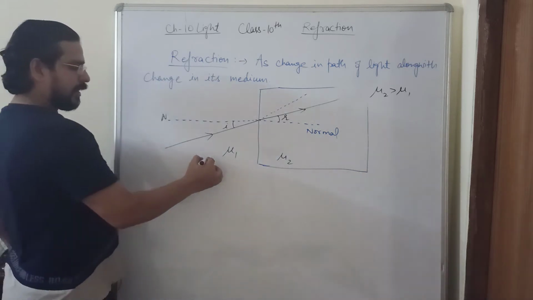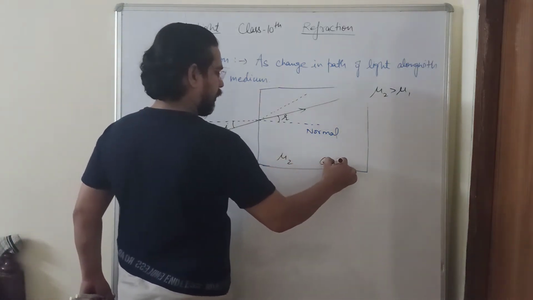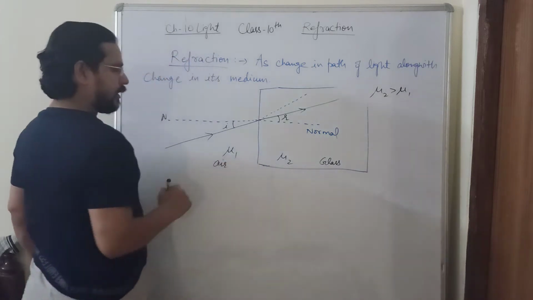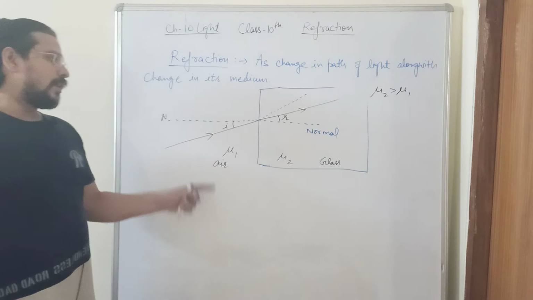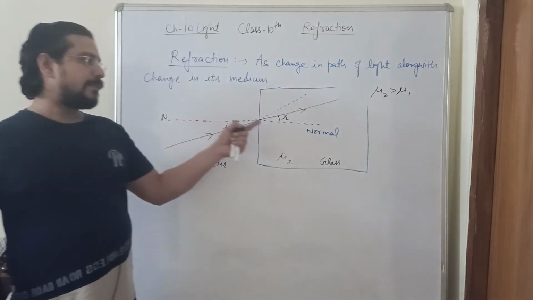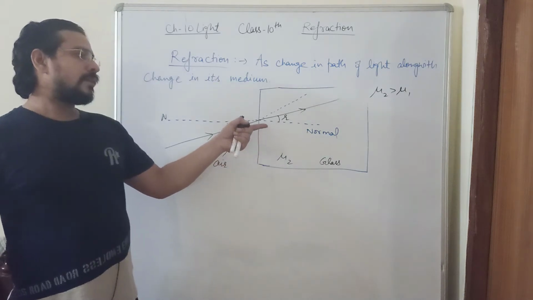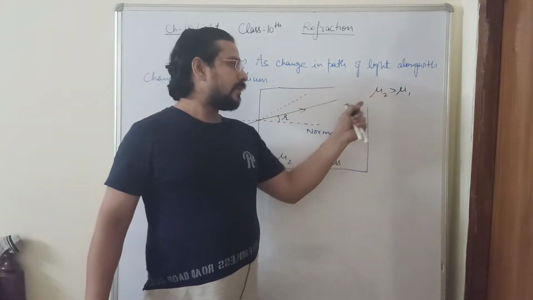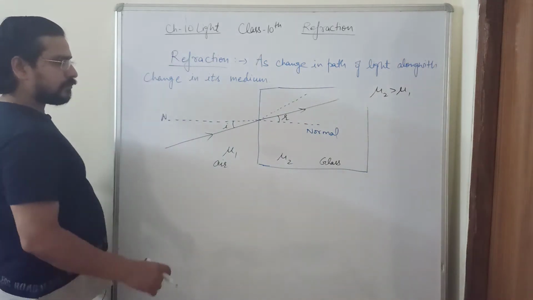Outside we are having air, and inside we are having glass. Glass is denser than air. The refractive index of glass is greater than the refractive index of air. Whenever light enters a denser medium, it bends towards the normal, and when light enters from a denser medium to a rarer medium, it bends away from the normal.